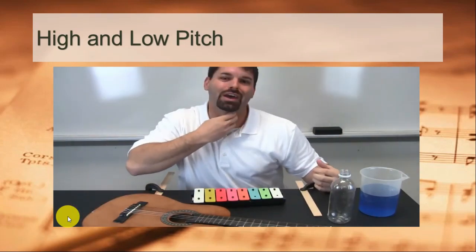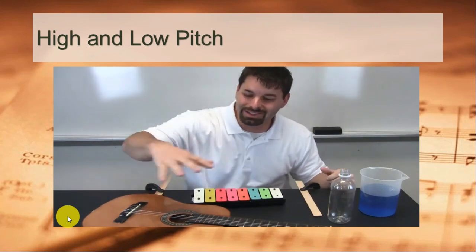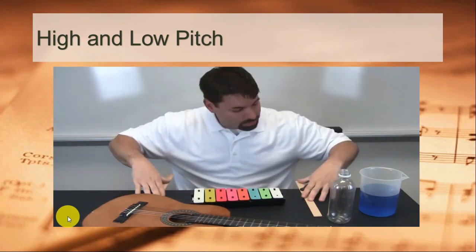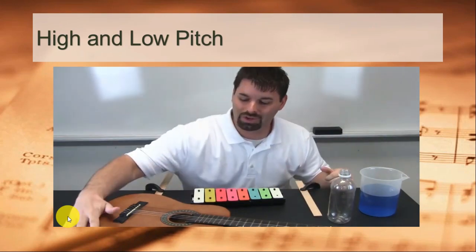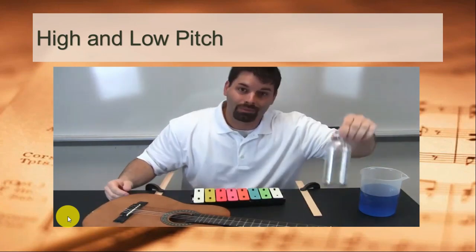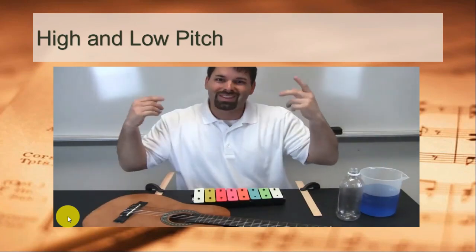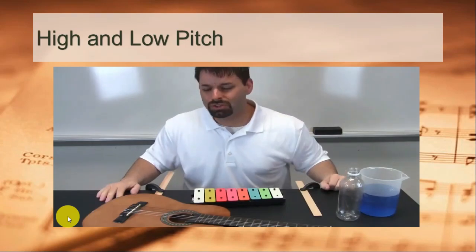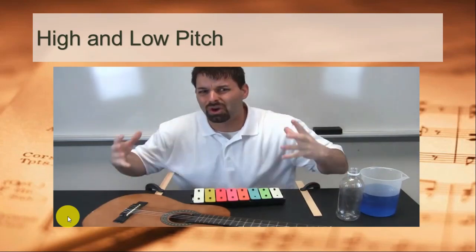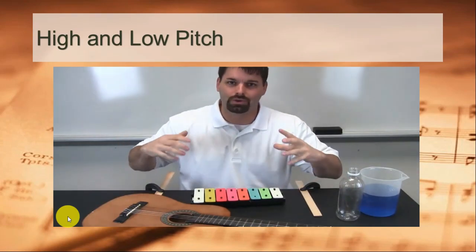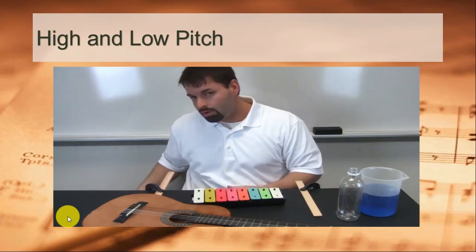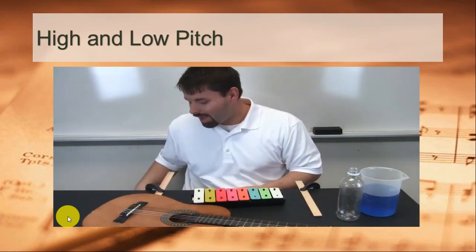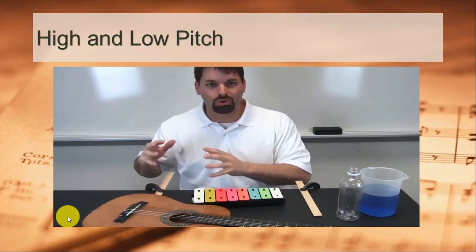I can't show you that through my throat, but I can with these neat little demonstrations. I have rulers fastened to the tabletop. I have a guitar. I have a xylophone. And I'm going to fill a bottle of water to show you that science at work. So let's use these rulers. Again, the slower something vibrates, the lower the sound or the pitch. I can even see that ruler moving slowly.